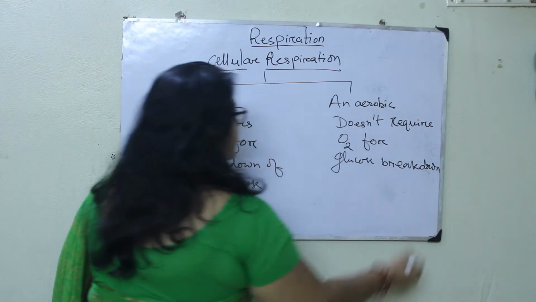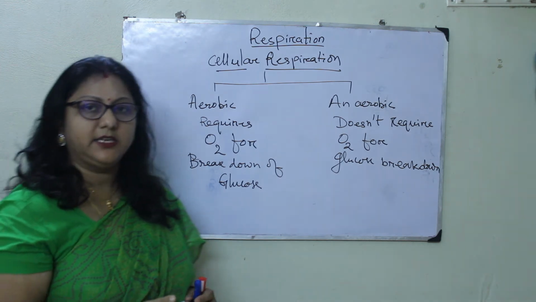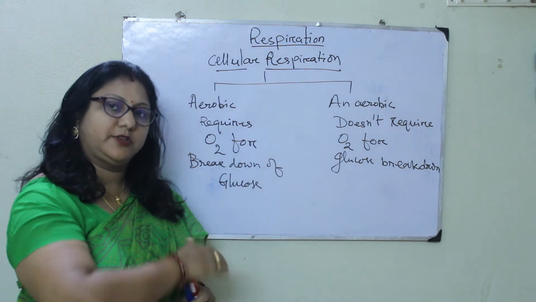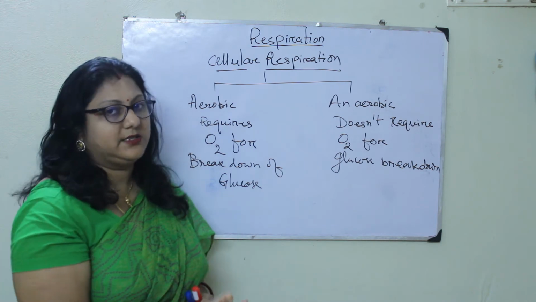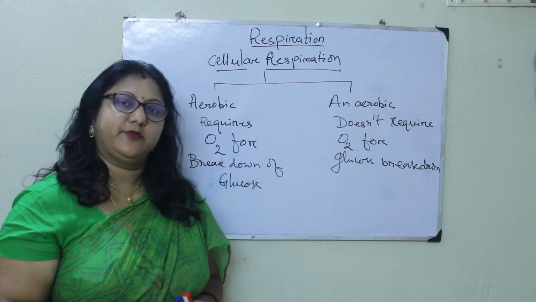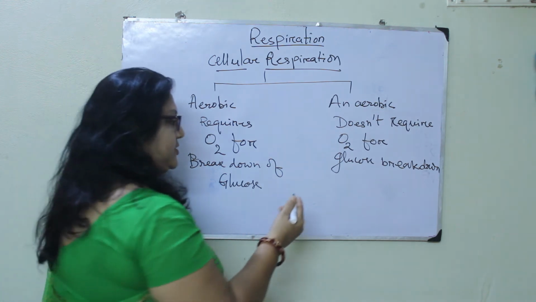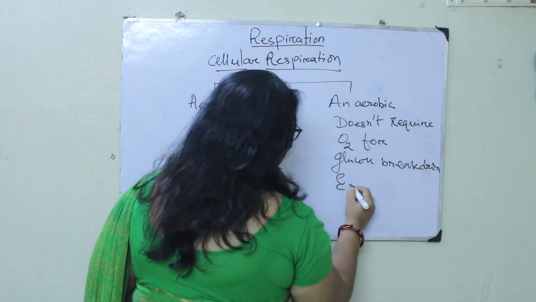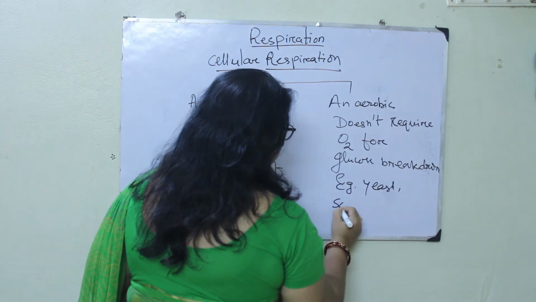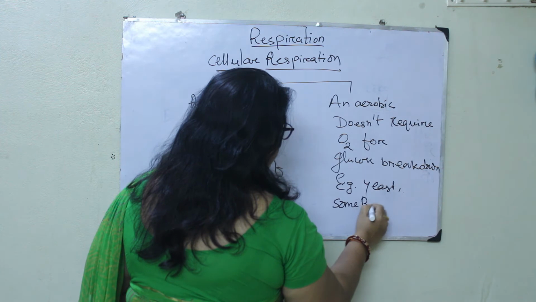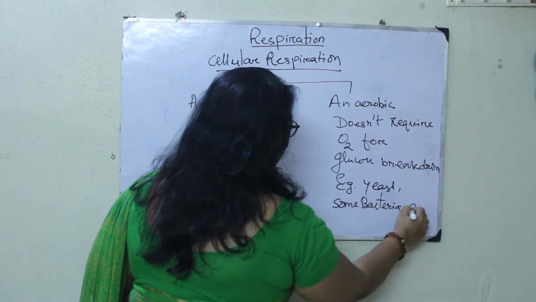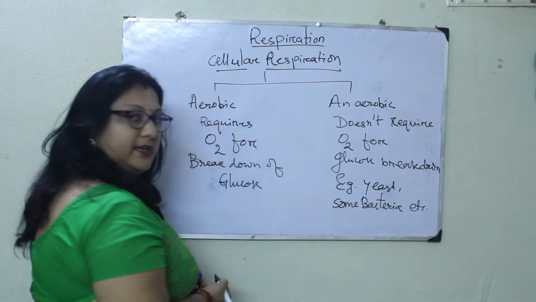So this is the major difference between aerobic and anaerobic respiration. Clear? One requires oxygen for breaking down the glucose, the other does not need oxygen. So presence of oxygen is not required for anaerobic organisms. We can write the examples. Examples are yeast, some bacteria, etc.